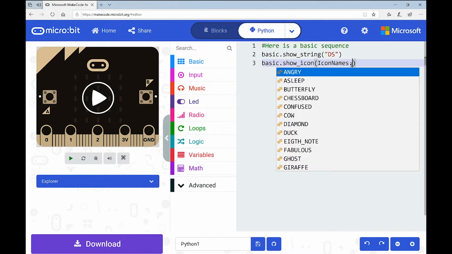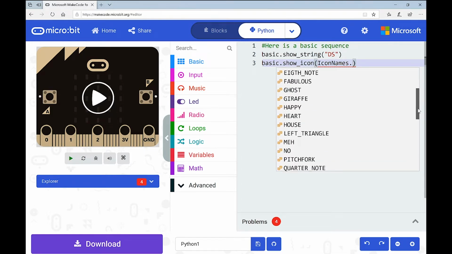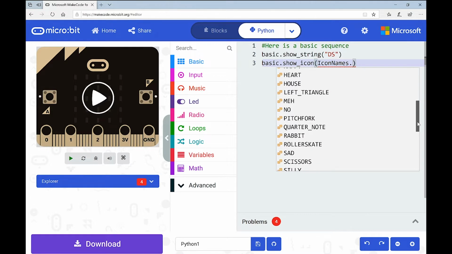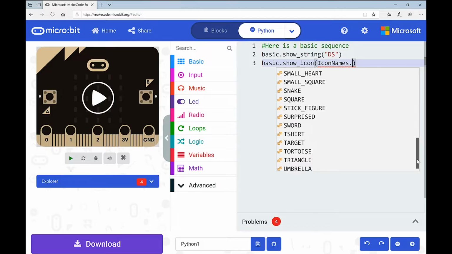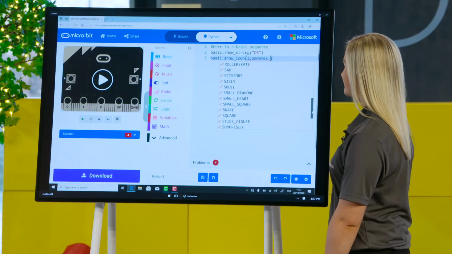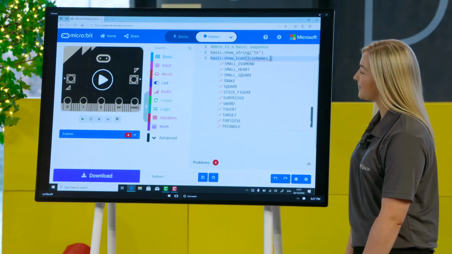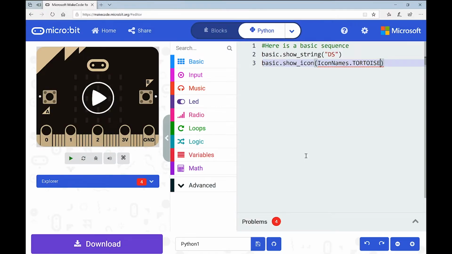So I've gone back and I've done icon.names dot. And you can see these are all basically the preloaded icons we looked at before, Niamh, when we did the LEDs with the mindfulness picker. So we might go and pick any, you throw one out there, Niamh. Anyone jumping out at you? There was one, the tortoise actually. Yeah, perfect. That might be a nice one. You love animals, that's why.